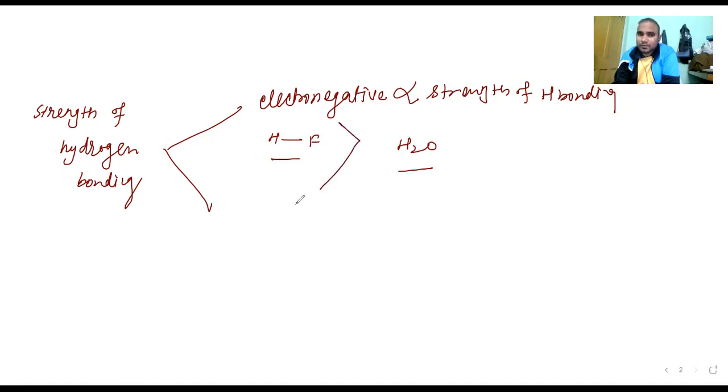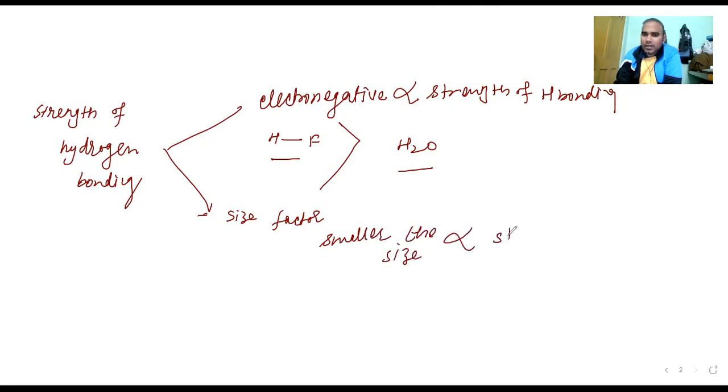The second factor is size. The smaller the size, the stronger the H bonding. It means that if the size is smaller, the charge will be concentrated in one place, and the charge will be more.